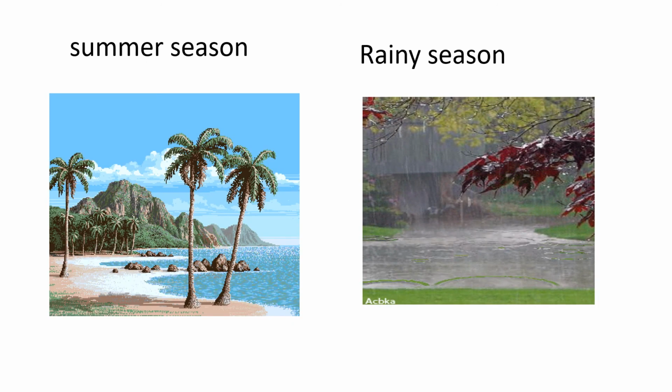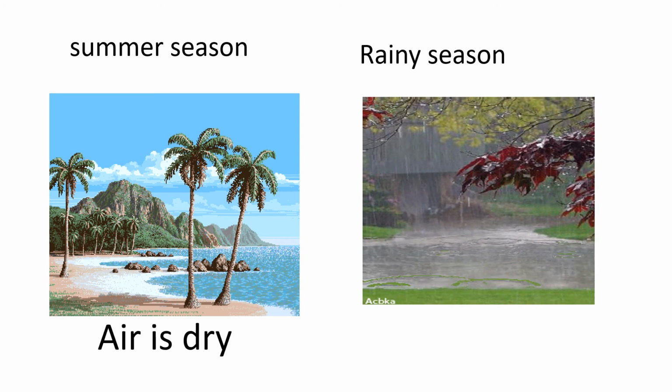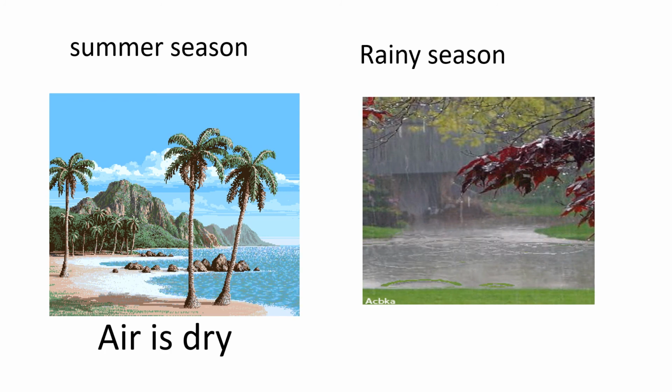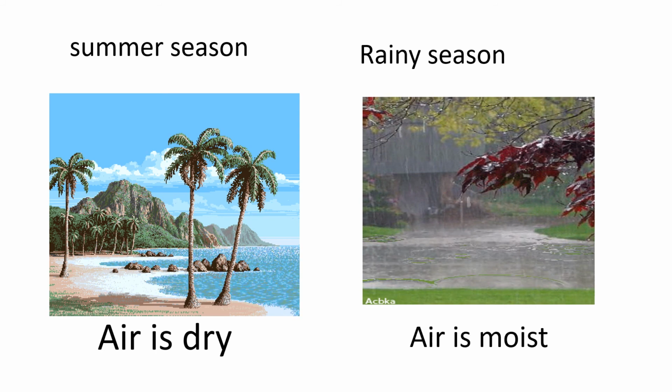Now during the summer season, the air is dry. If the breeze comes, you feel very hot, no, in the summer season. So the air is dry. And what happens in the rainy season? The air is moist, or there is water vapor in the air. Now we cannot see water vapor. So we feel nice, cool air is coming, we say, no? Nice breeze, cool breeze is coming. So during the rainy season, air is moist or it contains more water vapor.